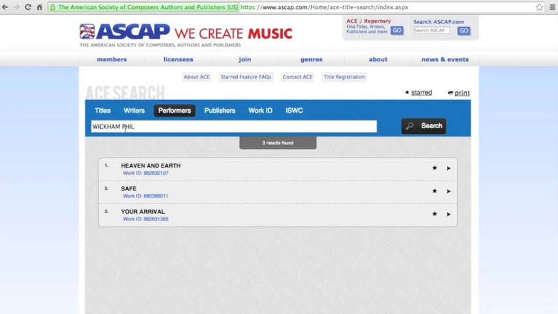So if you can't find what you're looking for through ASCAP, then you'll want to move on to BMI and SESAC. But let's do a couple of other things here. We'd looked for 10,000 Reasons when we were looking in CCLI's database.